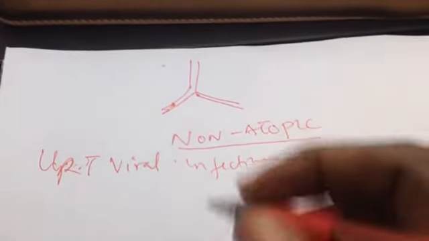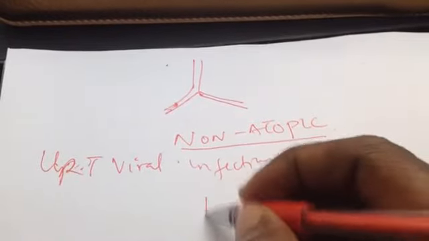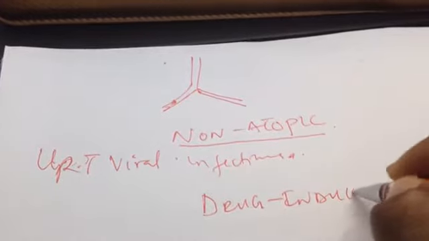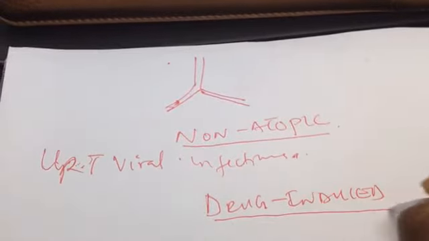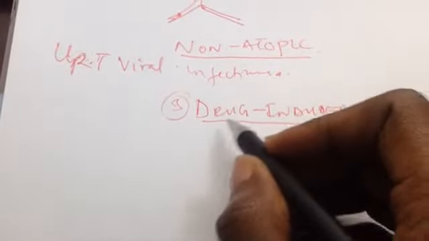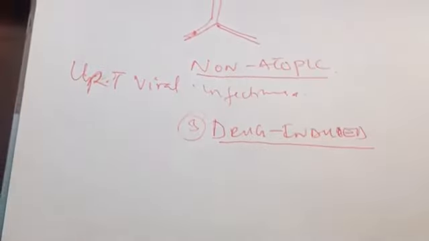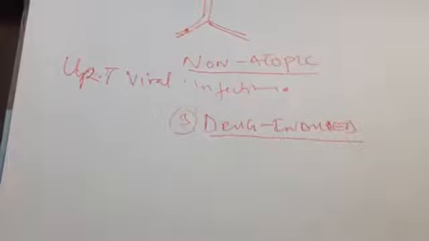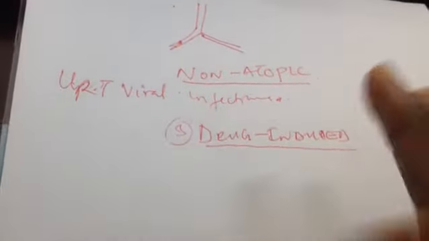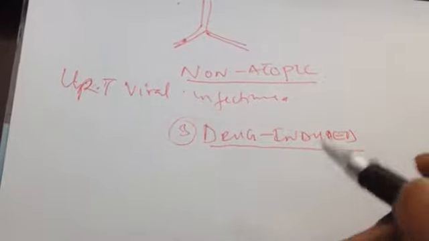So we have the third one, which is called drug-induced asthma. Number 3. This drug-induced asthma, as the name implies, is induced by drugs. The most important drug we have to know, and any asthmatic patient is not supposed to be taking this drug. Whenever he is required to be prescribed this particular drug, especially aspirin,